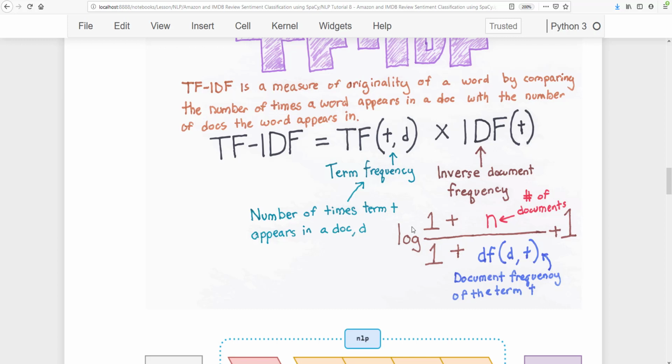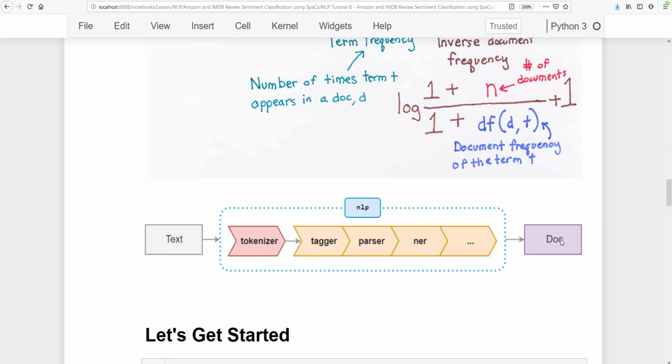Let's say you have n number of documents, then you can calculate TF-IDF by using this formula: log of (1 plus the total number of documents in your dataset) divided by (1 plus how many times a particular word has occurred in a particular document), and plus 1. That would be the TF-IDF value for that word in that document. All right, so this is the TF-IDF.